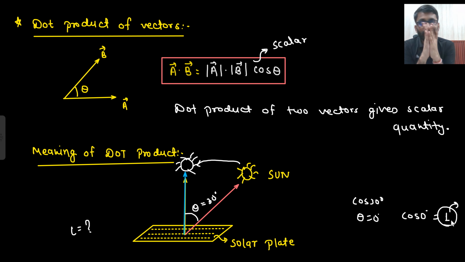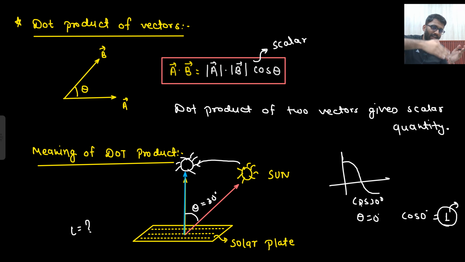So it tells the closeness of two vectors. If two vectors are lying on each other, if they are very close, then the dot product will be maximum. And if they are falling apart, that means theta is getting increased, and if theta increases, then the value of cos goes down. Because this is the waveform of cos theta, right? If value of theta increases, cos goes down. So it shows the closeness of two vectors, or you can say it shows the projection of one vector on another. So what is projection? That I will tell now.